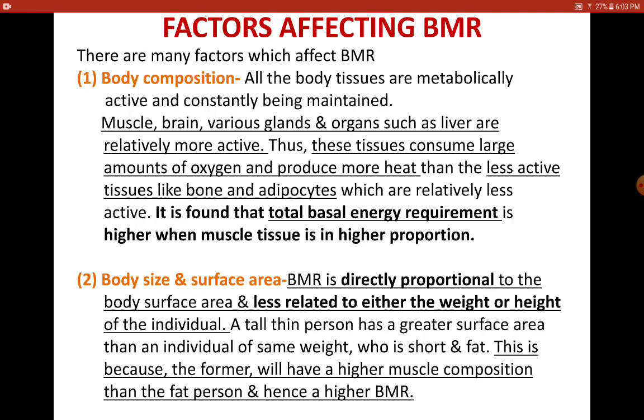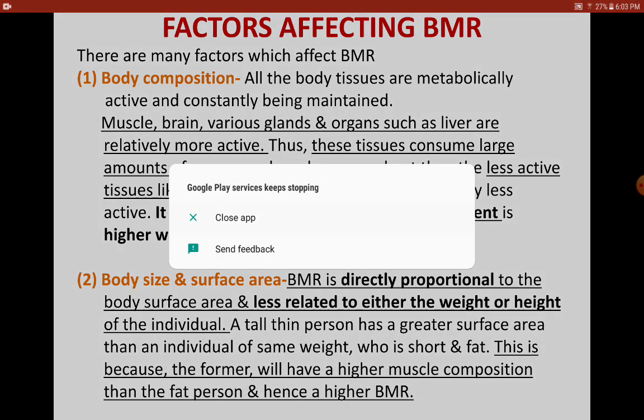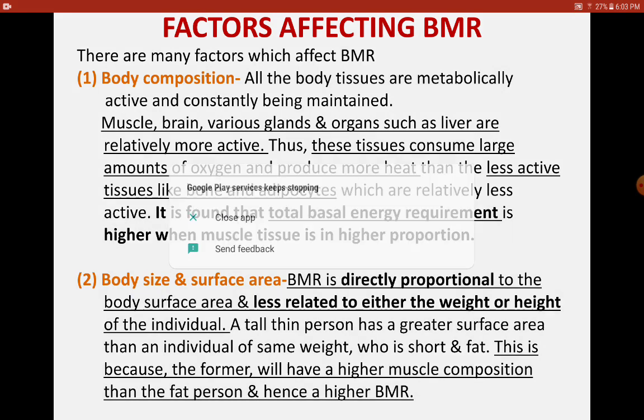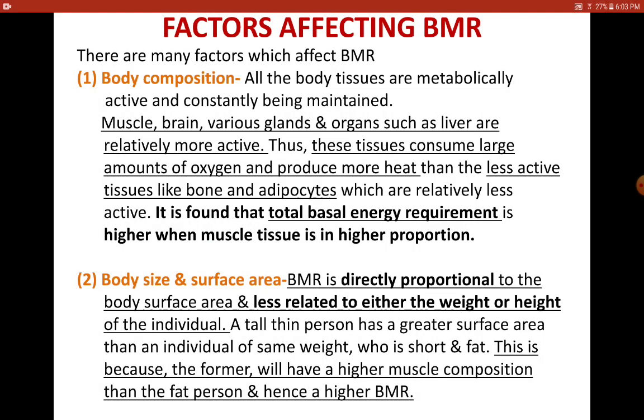Liver, we know, is a major organ wherein all the metabolic pathways happen in the body. So the higher the composition of muscle in the body, the higher is the BMR of that person. I hope you got an idea about what body composition means. Body composition is nothing but the makeup of the body with respect to the tissues and BMR.